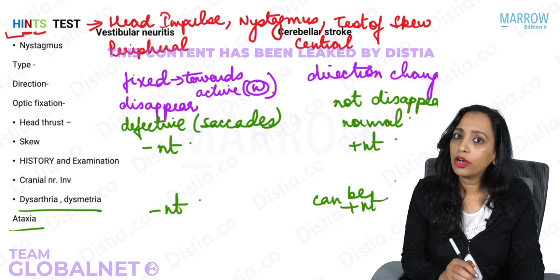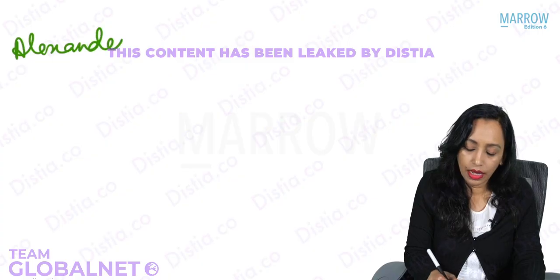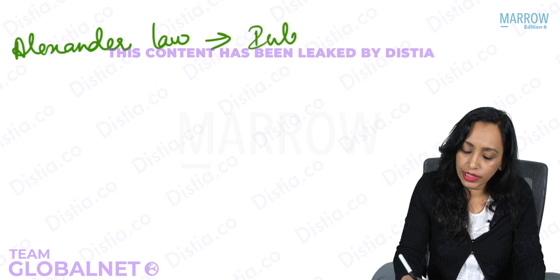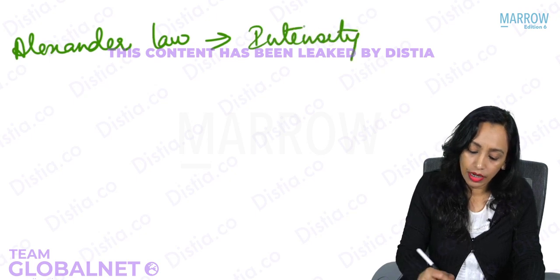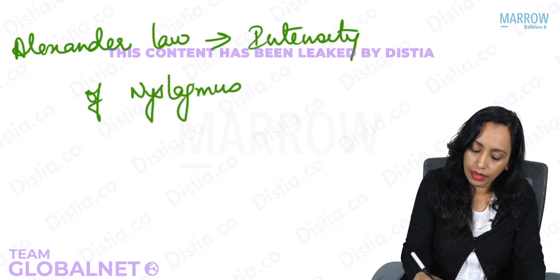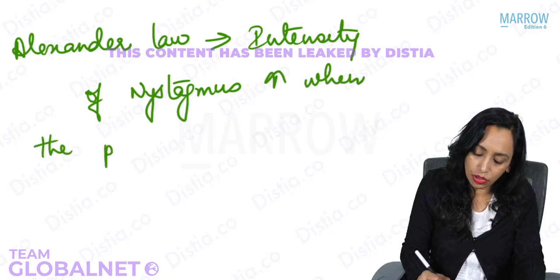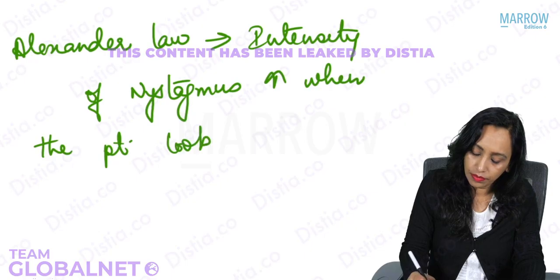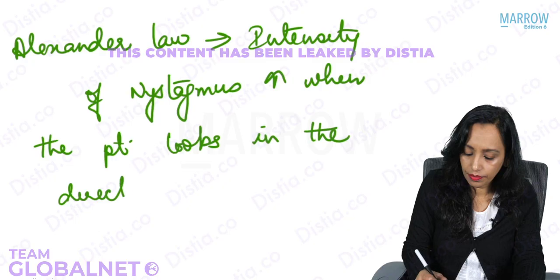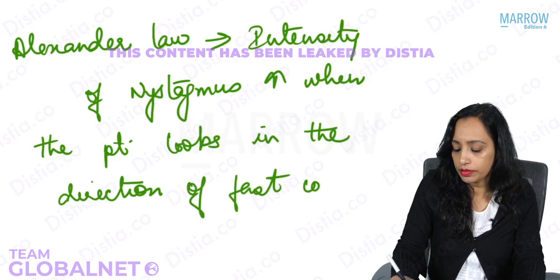And yes, the peripheral origin nystagmus also follows Alexander's law. What is Alexander's law? That the intensity of nystagmus increases when the patient looks in the direction of the fast component.